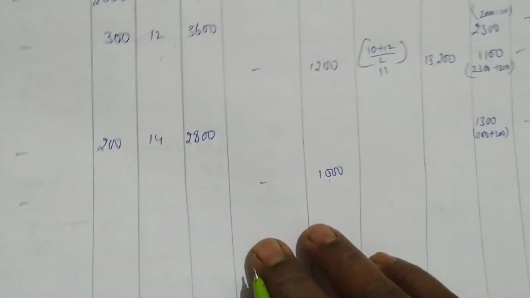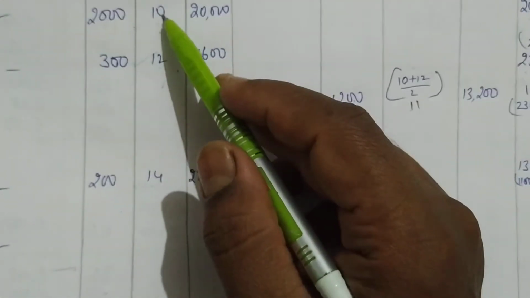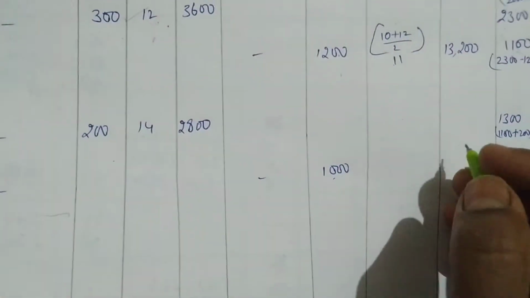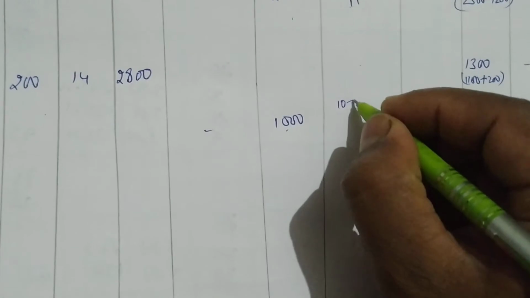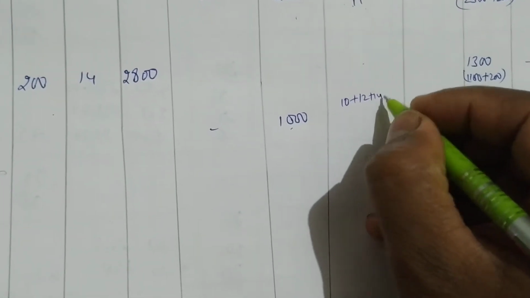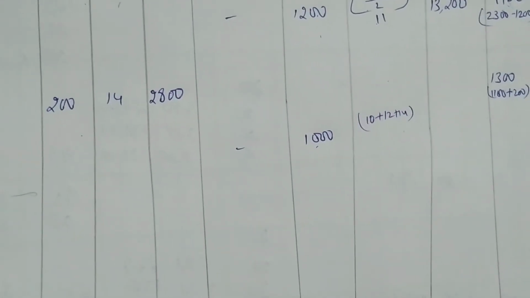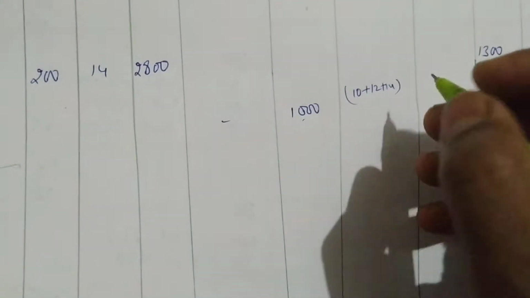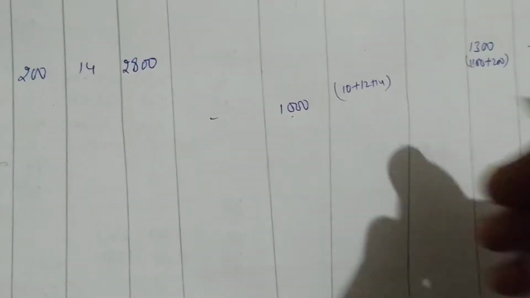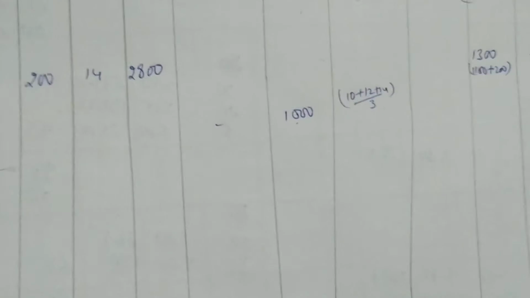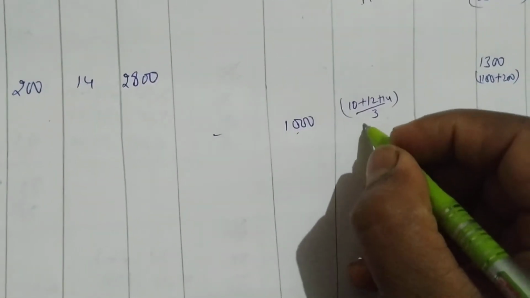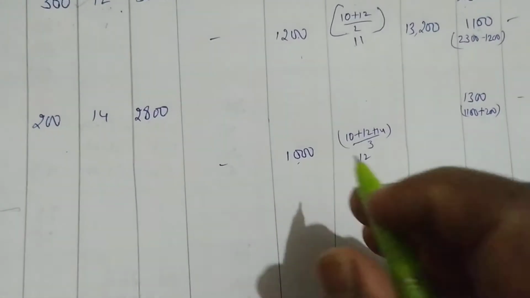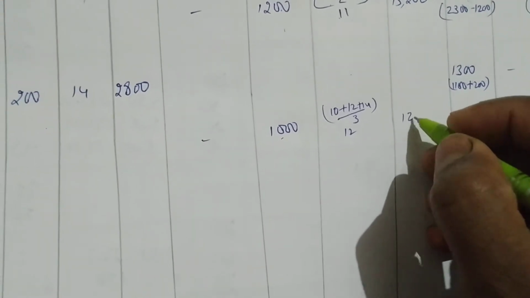So what do I write as issue price? I take 10 plus 12 plus 14, divided by how many prices we are having, 3 prices. Divided by 3, I am getting 12 rupees. So multiply 1,000 into 12, you will get 12,000.